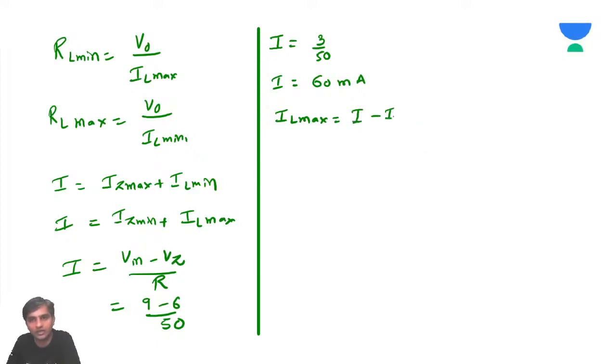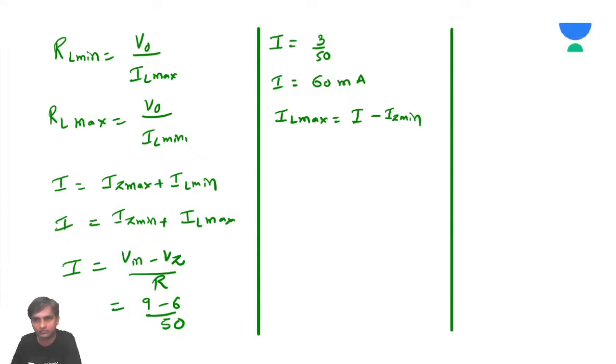So IL maximum is I, 60 minus 5, so I can write this as 55 milliamps. Once you get 55 milliamps, you get RL minimum.